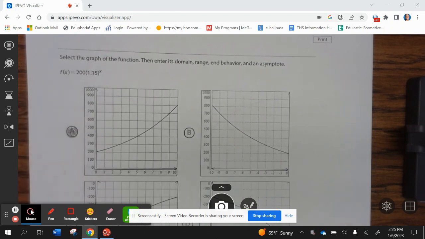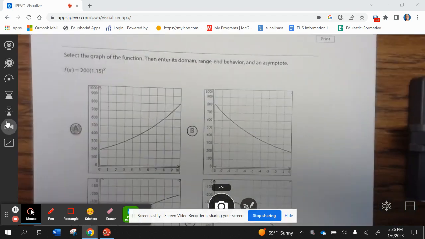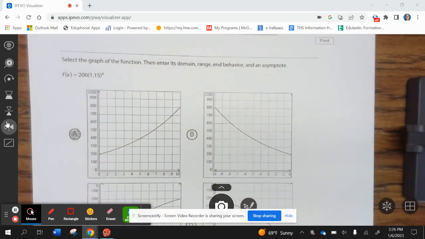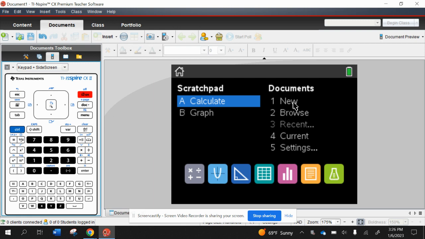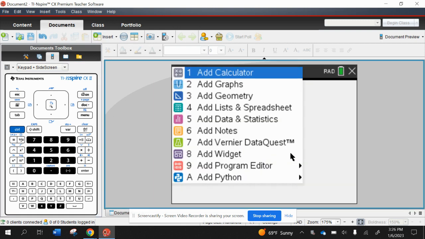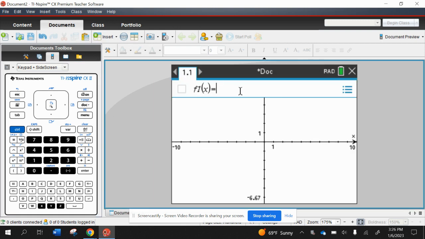All right, graph the function, then enter the domain, range, end behavior and an asymptote. So let's first graph this. To do that, we're going to use our calculator. So we're going to go to on, new document, no, add graph. We're going to graph 200, parentheses 1.15 to the x.